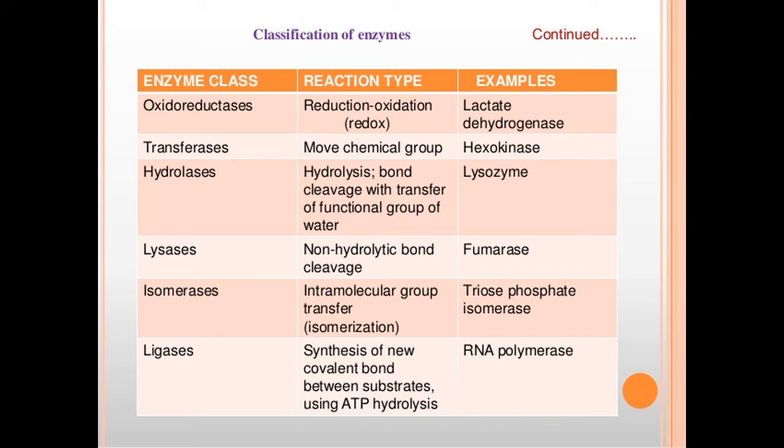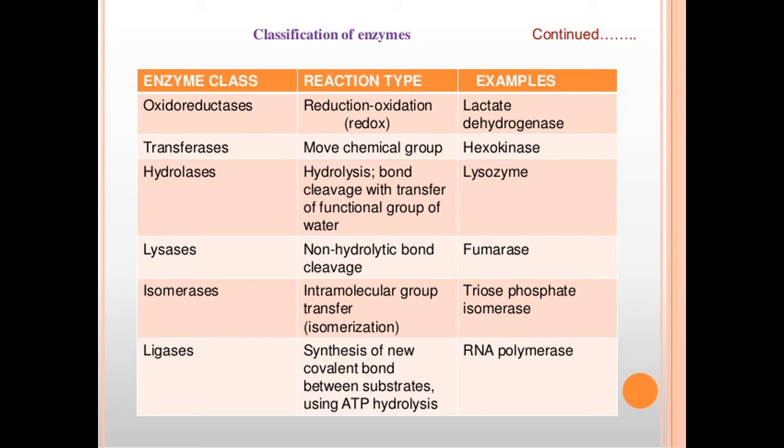Oxidoreductases. The enzymes which catalyze oxidation and reduction reactions are included in this group. Okay, oxidases. What are oxidases? Oxidases are nothing but enzymes which add oxygen. Reductases add hydrogen or electrons. And dehydrogenases as well, which remove hydrogen. So oxidases, reductases, and dehydrogenases, which remove hydrogen or add oxygen, are included in oxidoreductases, class 1.